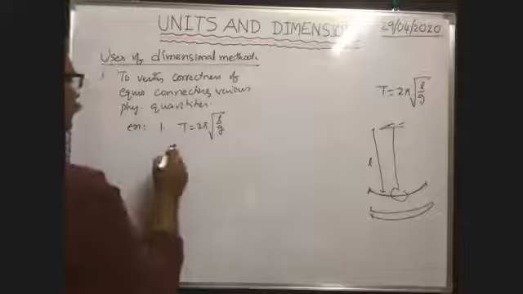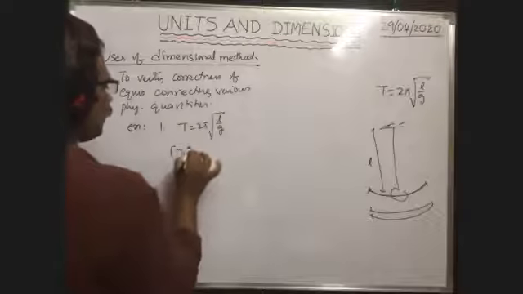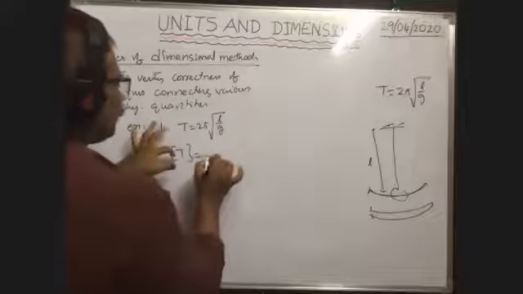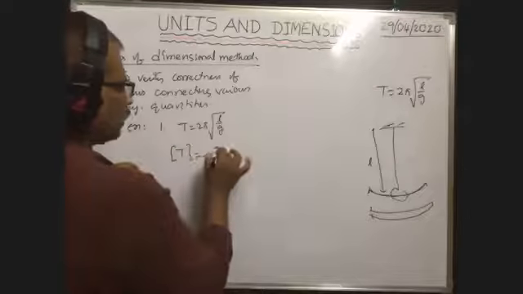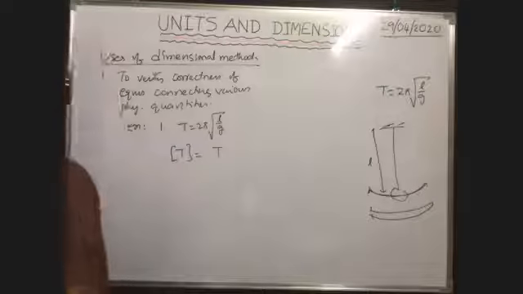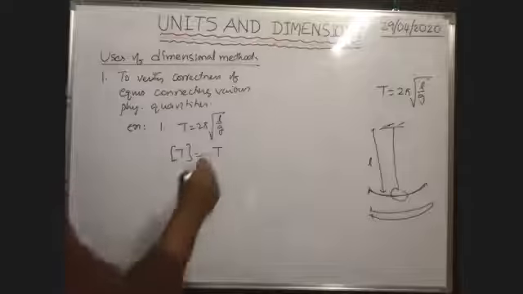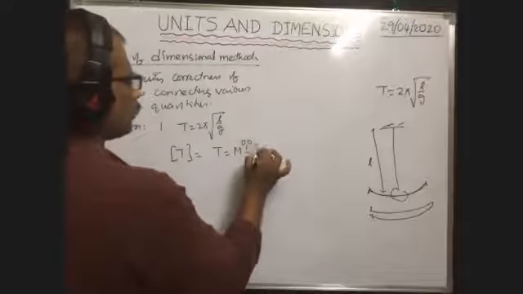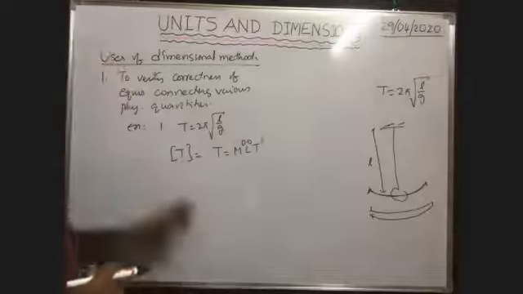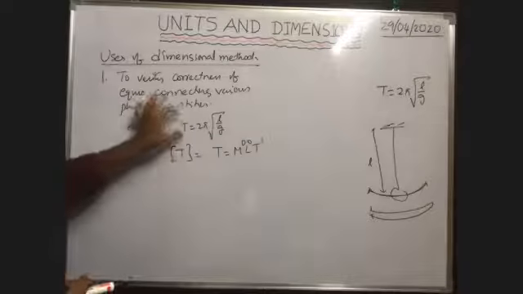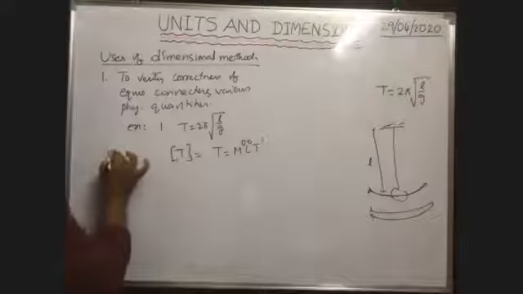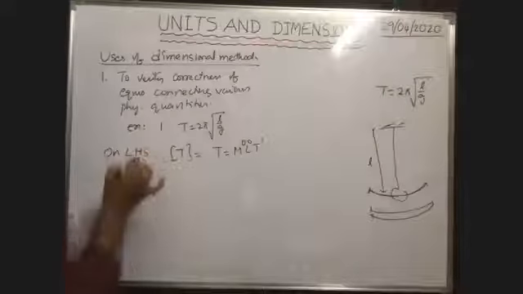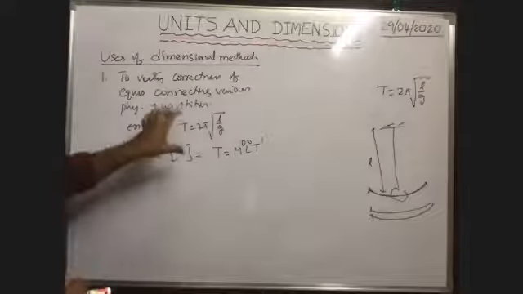Time period means time, so the dimensional formula is T, which is M⁰L⁰T¹. That is the dimensional formula on the left hand side.